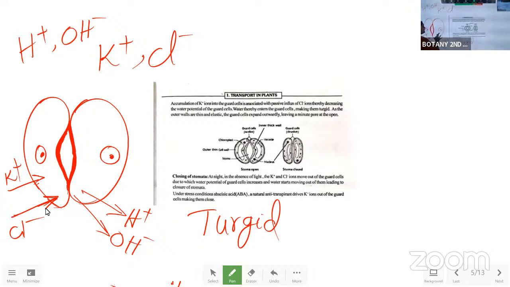Water potential in the guard cells decreases, isn't it? Because here water, H plus and OH minus ions are moved out and K plus and Cl minus are more. That is solute in the solution. Okay. Solute molecules are more. That means water potential has to decrease, what we learned in the previous class. When the solute molecules are more, like in sugar syrup, there is sugar, then the water levels are less in the sugar syrup, in the honey or sugar syrup or whatever I said.